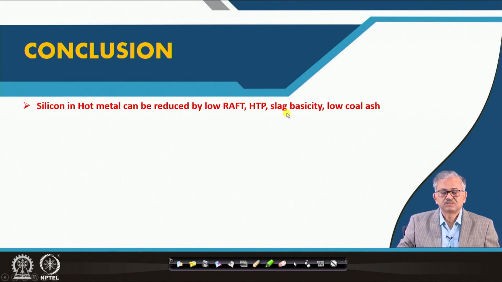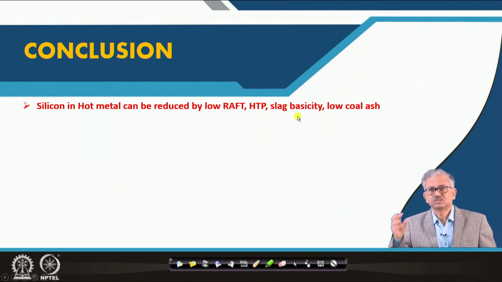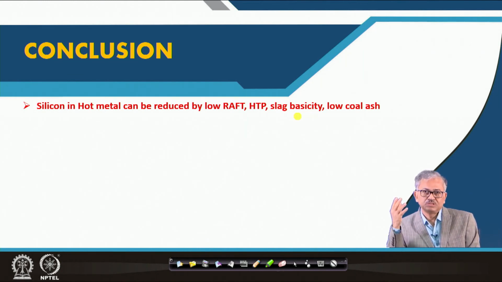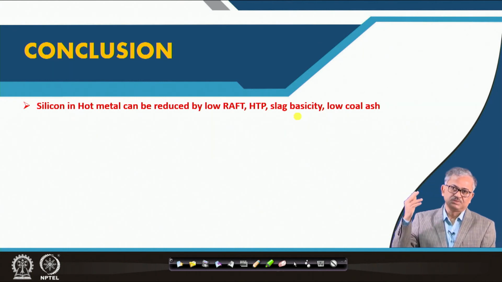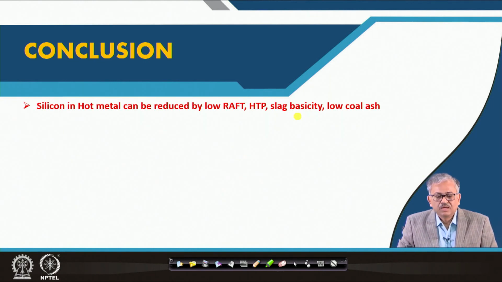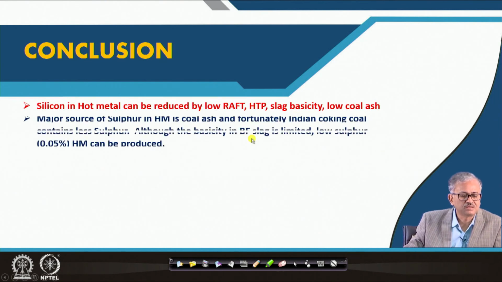Basicity, we don't have much to play with, because the operating window, as we have seen, is very narrow, and we cannot go beyond that composition where basicity is of the order of 1, so we cannot make it 2. Basicity 2 means the slag becomes very viscous and you cannot operate with that slag. And for silicon, low coal ash, if you wash the coal, you can do that. So, silicon.